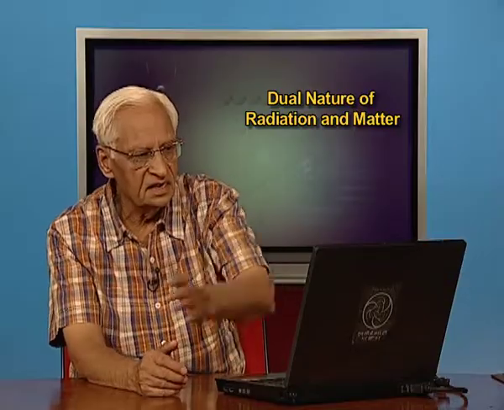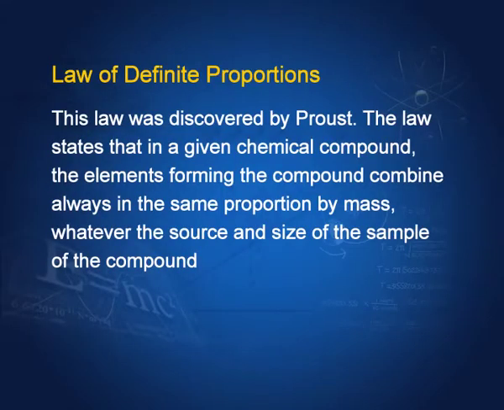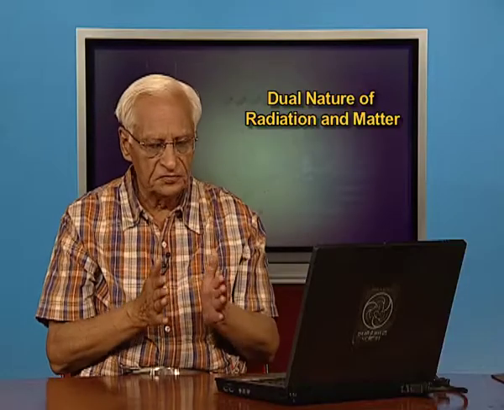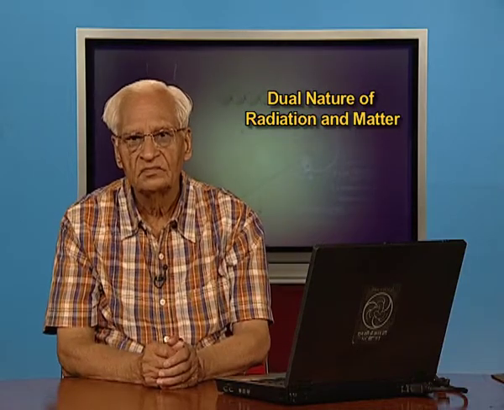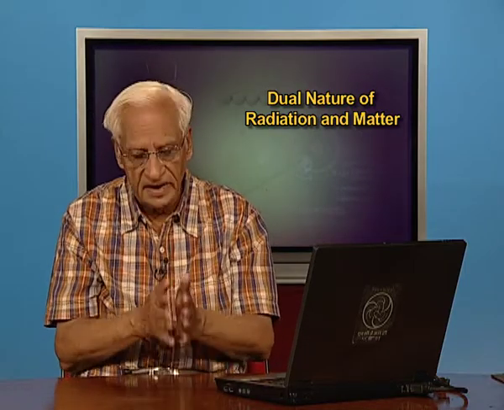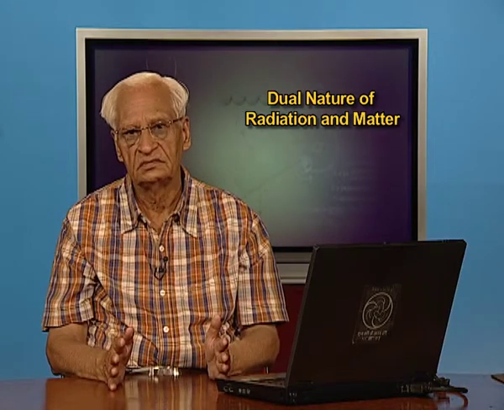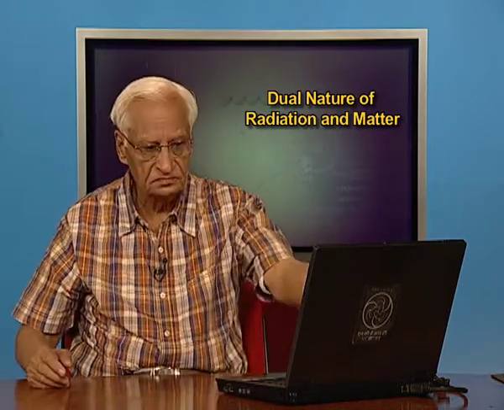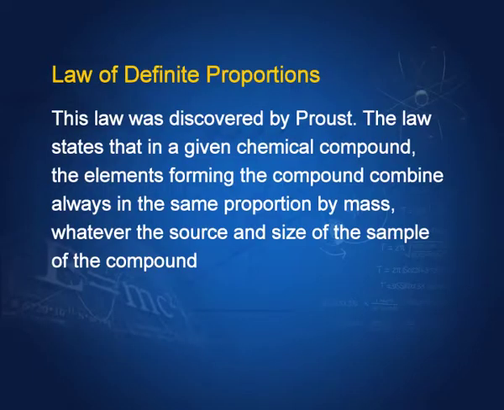All right, let us take the next one, the law of definite proportions. This was discovered by Proust. Here he says that if there are two elements which form a compound, then these two elements to form that compound would always enter in the same ratio, whatever the source of that compound. For example, you take water. Let me state the law clearly again. For a given chemical compound, the elements forming the compound combine always in the same proportion by mass, whatever the source and size of the sample of the compound.